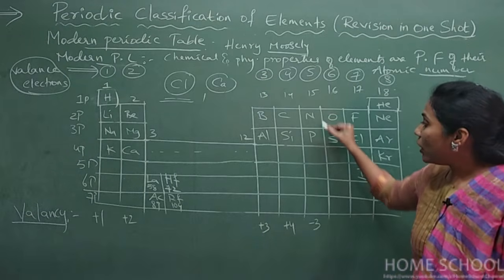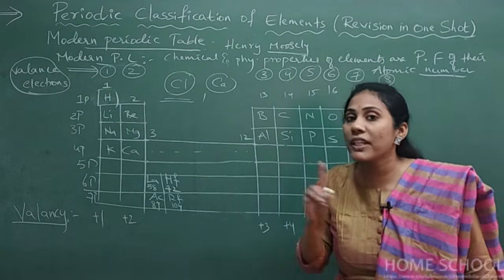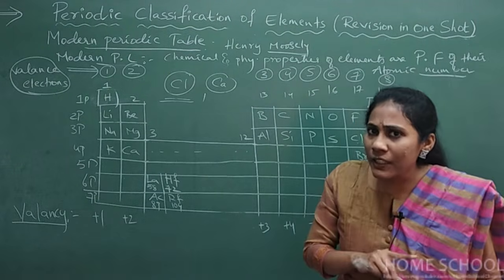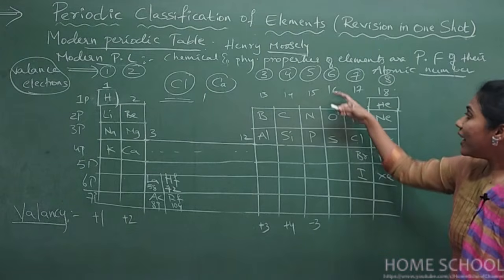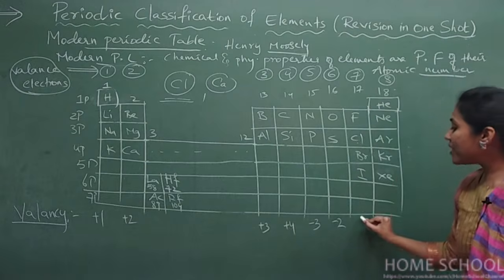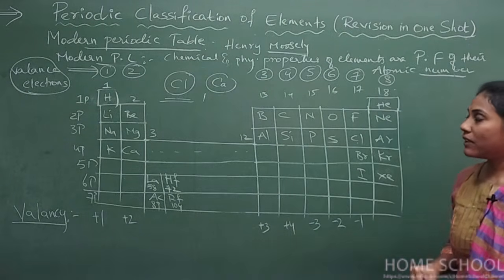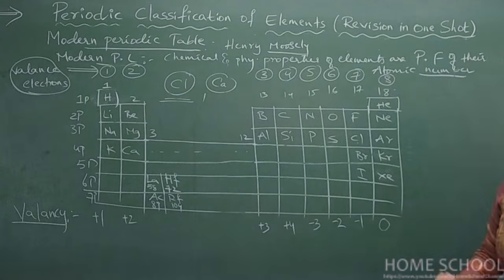Nitrogen, phosphorus, all of them have the ability to gain electrons during chemical reaction. How many electrons do they gain? They gain 3 electrons. That's why -3. Valency of 16th group elements is -2. Valency of 17th group elements is -1. The valency of 18th group elements is 0. They don't want to lose electrons or gain electrons. That is why the valency is 0.